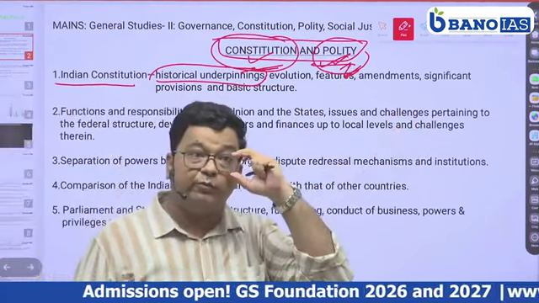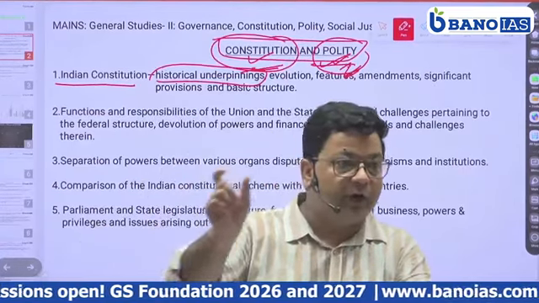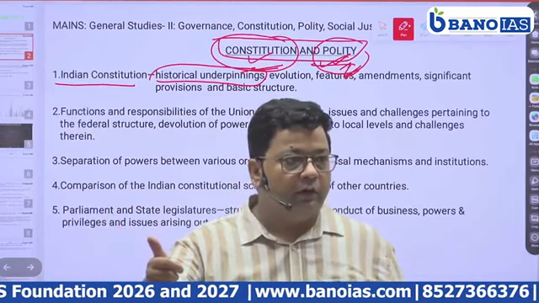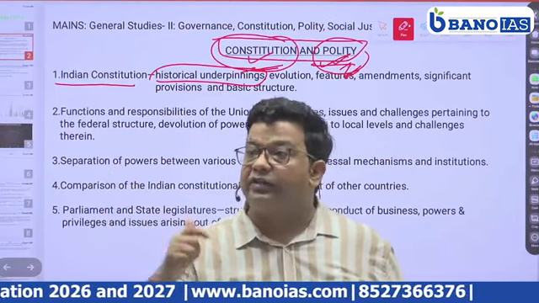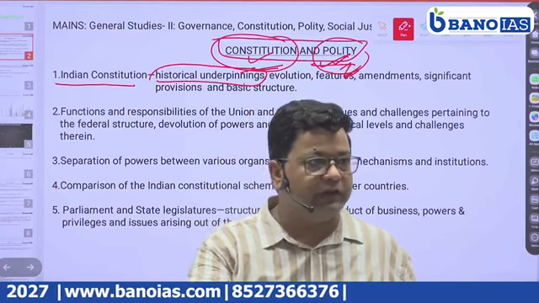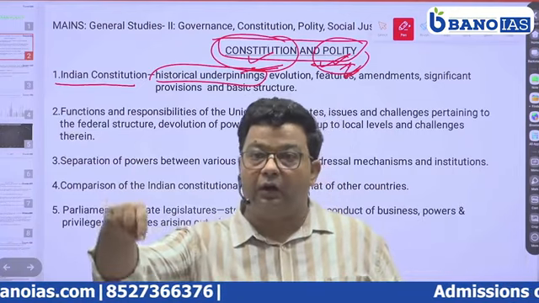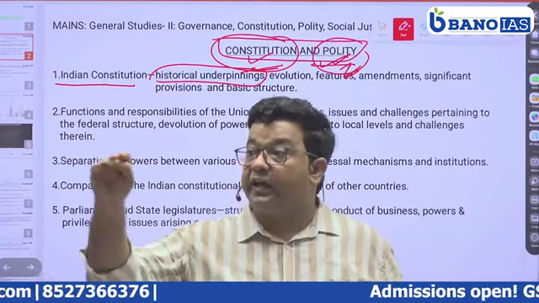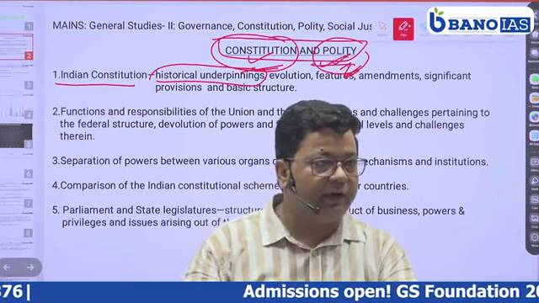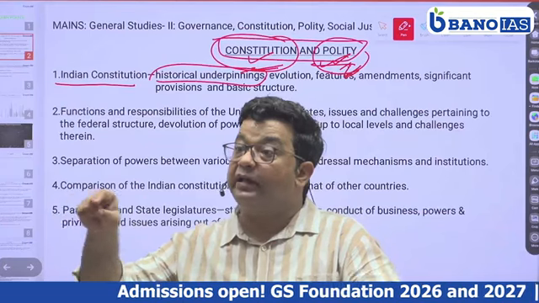That's why many a time questions were asked to quote some examples, illustrate with examples. Like the anti-defection law, 10th Schedule. It was not mentioned in the Constitution earlier, right? It came through the amendment. NJAC Act, 99th Constitutional Amendment Act, on the appointment of judges. Why was it nullified by the judiciary?